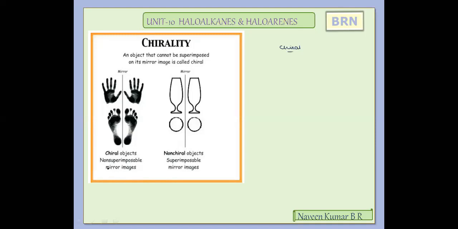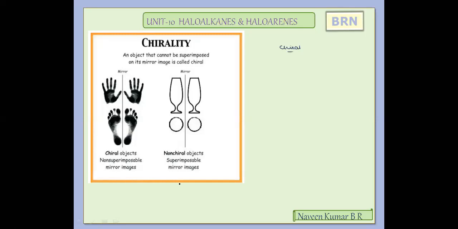That means it looks the same, but if you superimpose them on one another, they will not have the same impression. You can easily observe your two hands. Whatever lines you see in your left palm will not look the same in your right hand. So if you just observe, it looks the same, but keen observation will show that they are non-superimposable mirror images.